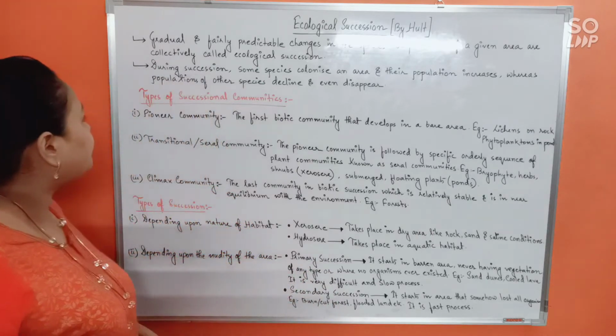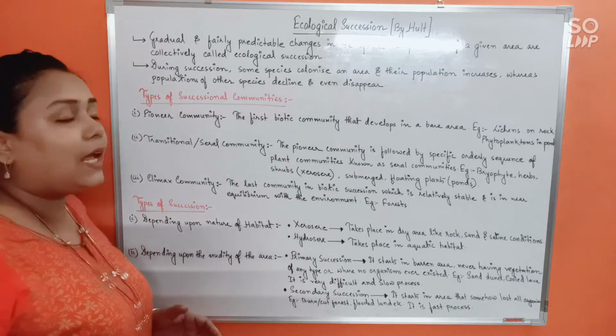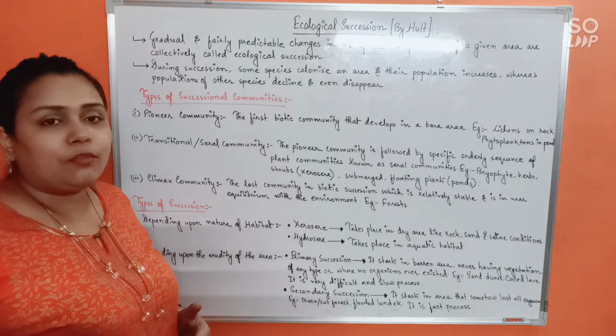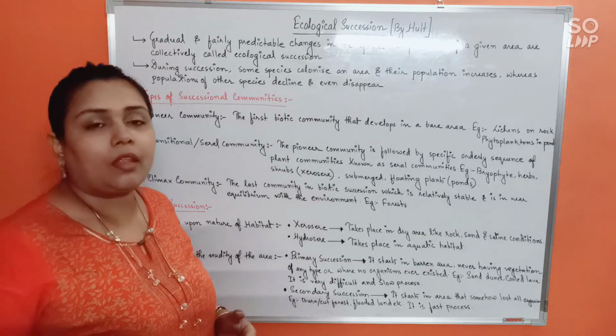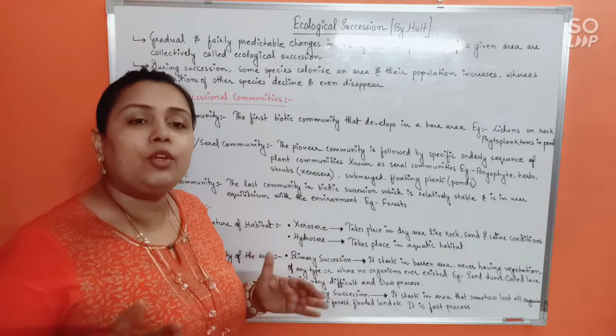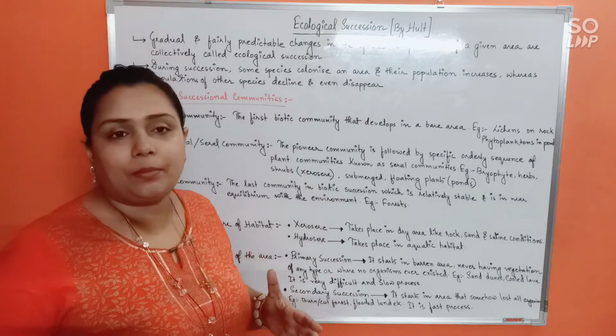Okay, now types of successional communities. Now see, in any kind of ecological succession, there are mainly three types of communities that can be seen. Suppose there is a bare area where no organisms have ever colonized. It is a newly developed area.